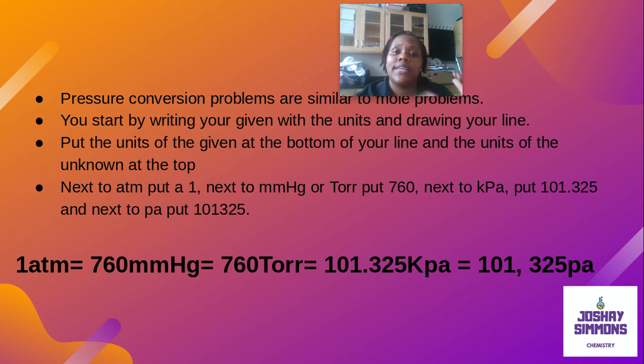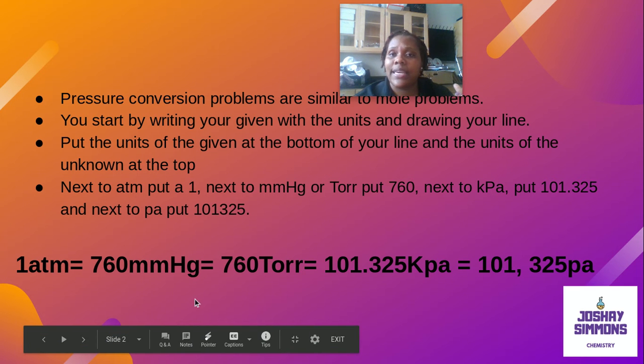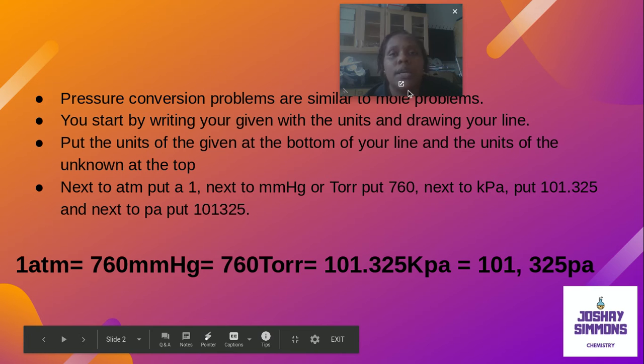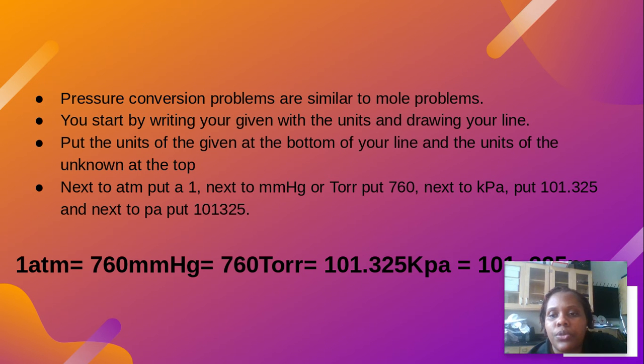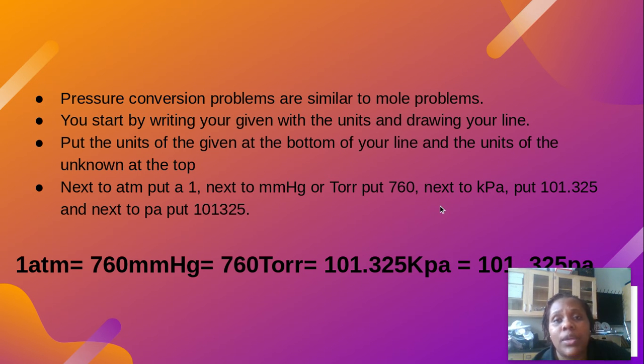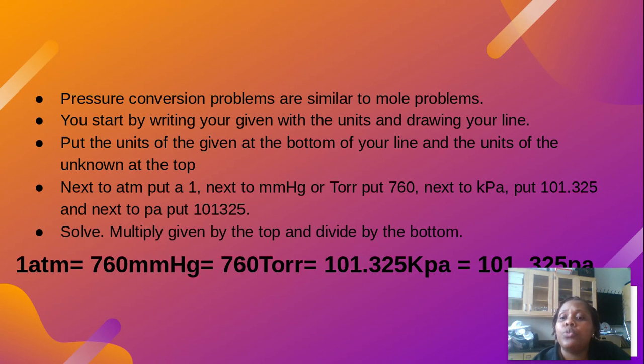So I would have all of these numbers written down so I can keep looking at them as I'm working out problems. So we're going to try to work out problems now. Take out that packet that we used last time, where we worked, I believe, 12 through the bottom 24. Now we're going to work out the problems from the top of the page. After you set up your conversion just like normal, you're going to solve by multiplying the given by the number at the top and dividing by the number at the bottom.